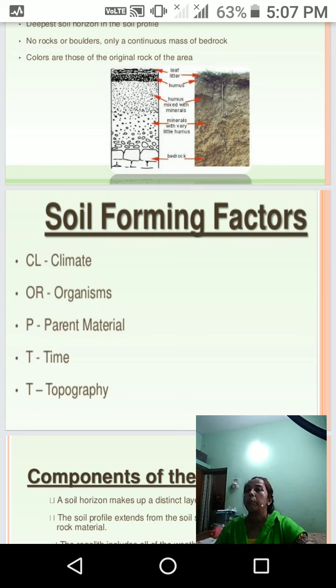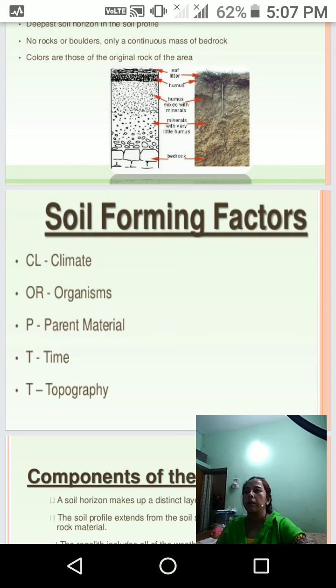Then the parent material determines the mineralogical composition and widely contributes to the chemical and physical characteristics of the soil. Then next is the topography. Topography is the configuration of the land surface and the relation among its man-made and natural features. Typically it is the shape of the land surface and its position, as well as the slope of the landscape. So that is the topography.